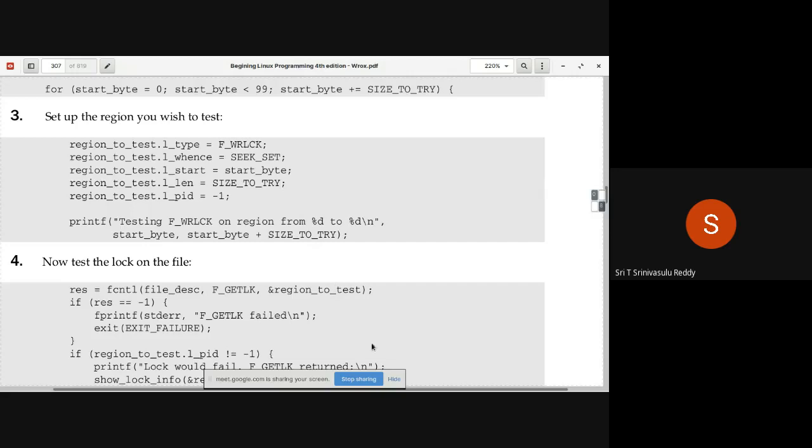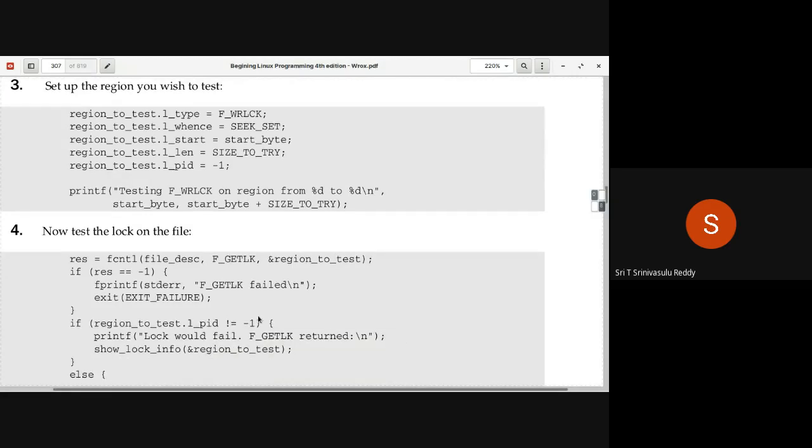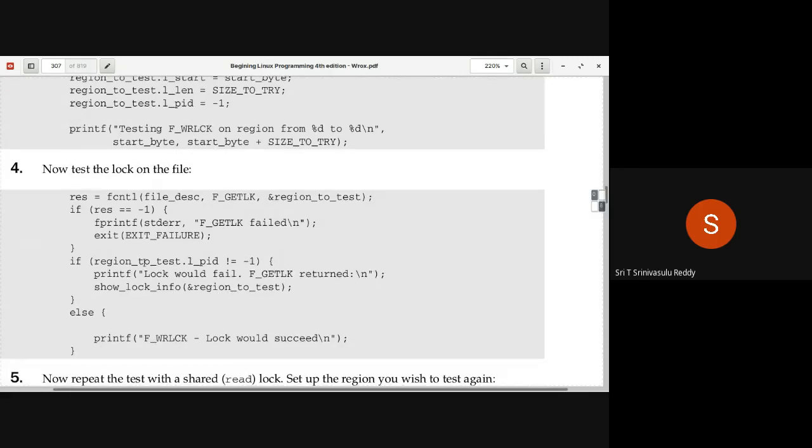If the process ID is changed, that means that process is holding the lock. So now you can see here, if region to test.l_pid is not equal to -1, because you have already initialized with -1, it is not equal to -1. What do you mean? The other process is holding. So that process ID also you can get to know.